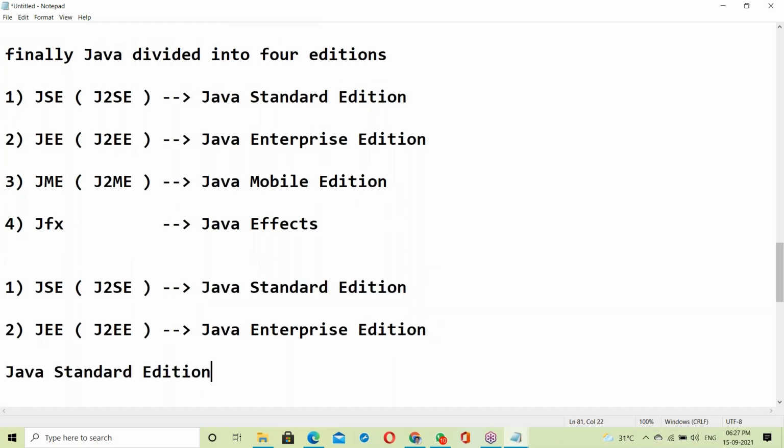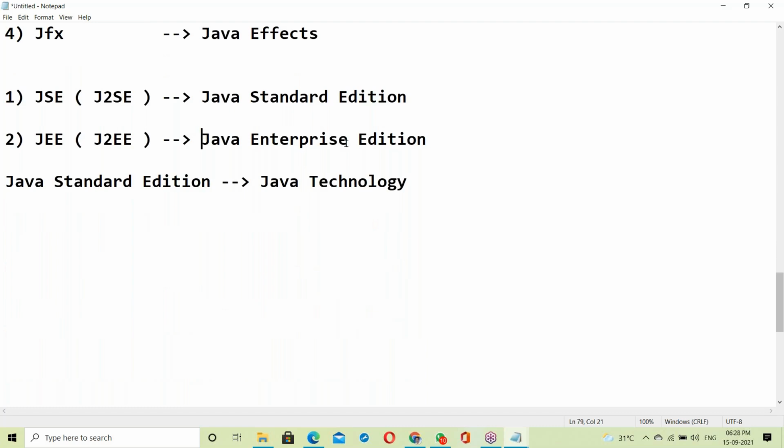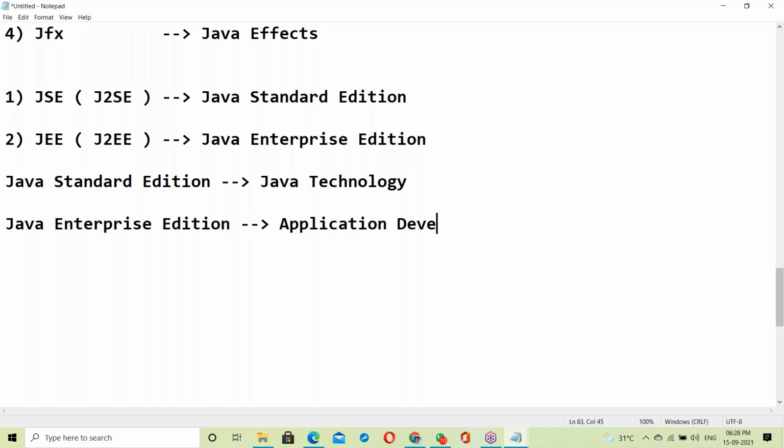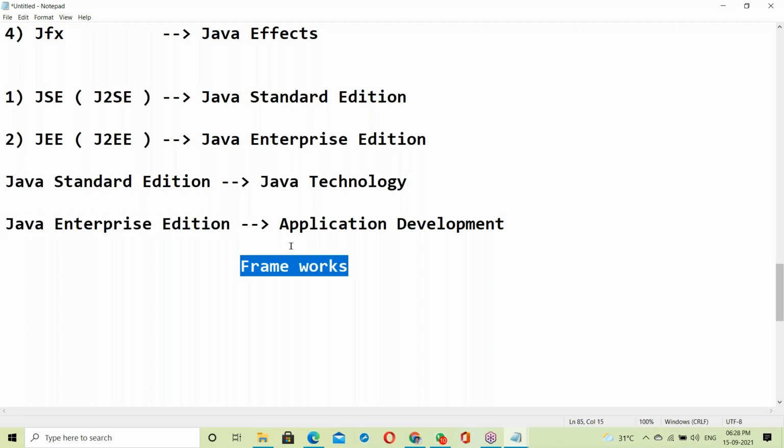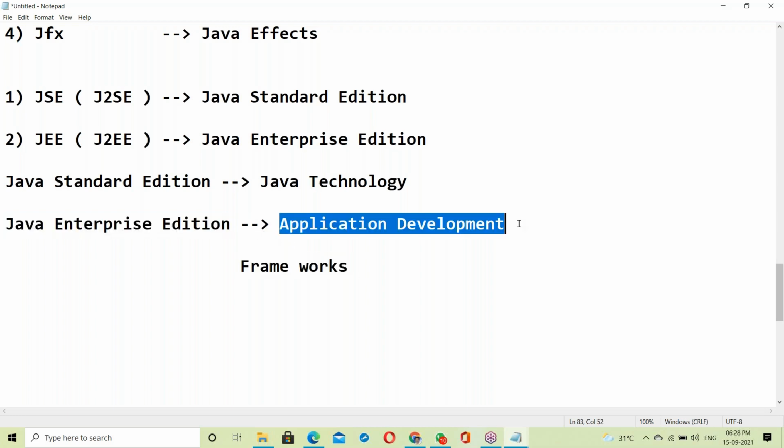It's a Java technology, meaning our syllabus. It's application development. All frameworks come from this category; it contains all the frameworks.